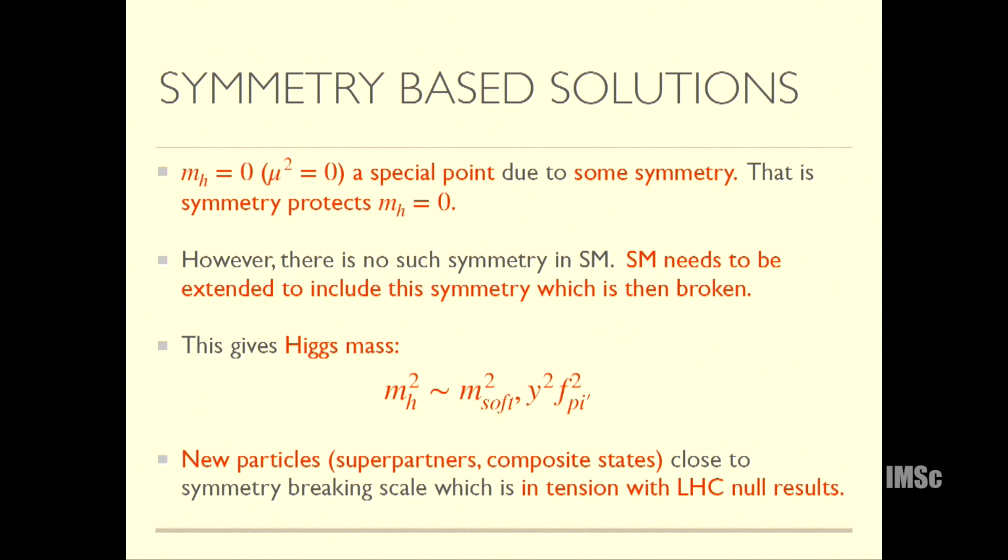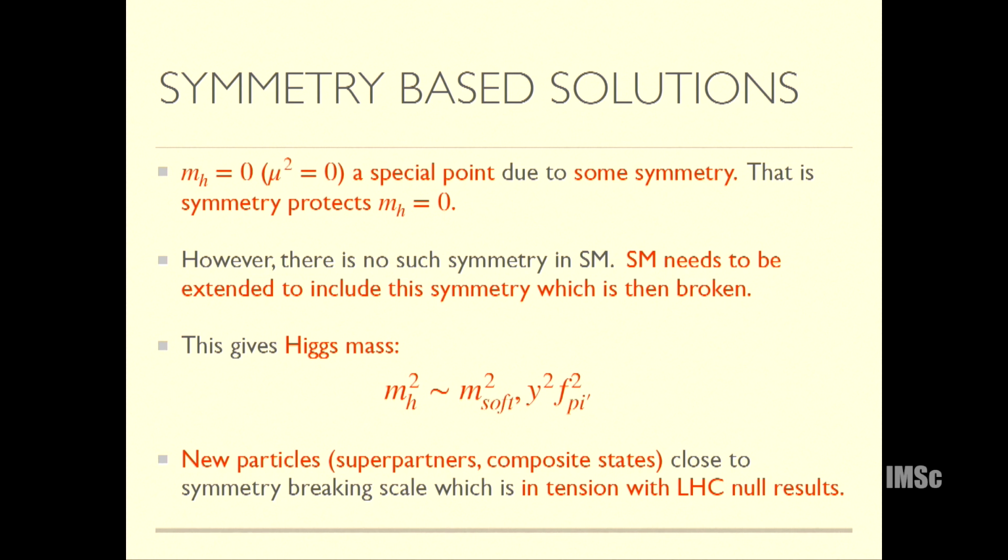So whatever is breaking this symmetry, for example, if it's SUSY, it's the soft SUSY masses, or if the Higgs is like a Goldstone with a shift symmetry, whatever is breaking that symmetry, the Higgs mass should be of that order. Now that would predict that you should see new particles around the Higgs mass, but we haven't seen any such new particles.